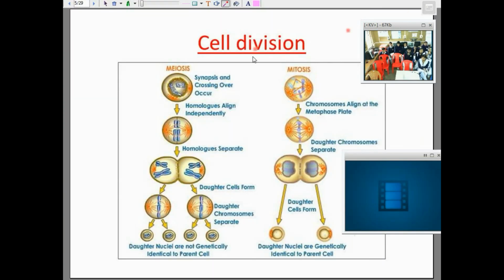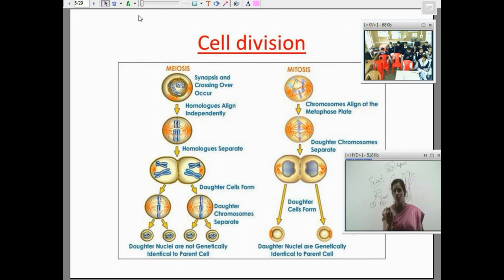Next slide. Then you can see the daughter chromosomes separate. They are separating. Under mitosis, you can see the chromosome number is the same and the cells formed are 2. Daughter cells are formed. They are genetically identical to the parent cell. There is no crossing over, nothing. This simply occurs in all your body cells, but your germ cells inside your testes and ovaries undergo the meiosis type of division.